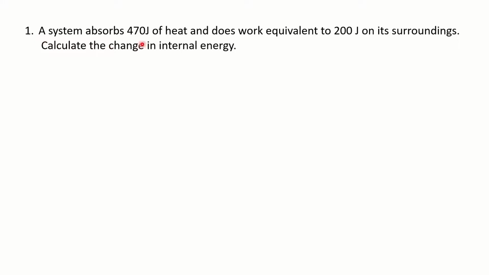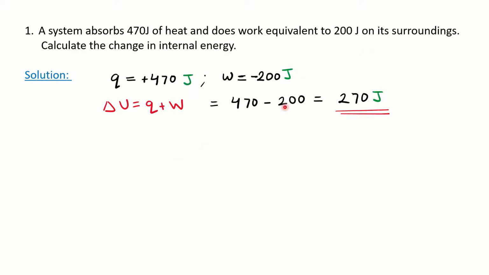A system absorbs 470 joules of heat. Absorbs, and they are talking about heat. Absorption of heat means it is having the positive Q. Heat is Q, right? So positive value 470 J. And the work is equivalent to 200 J on its surrounding. The work is done on the surrounding means expansion. And for expansion, what is the sign? We have written minus, right? Minus W for expansion. For compression, it is positive W.